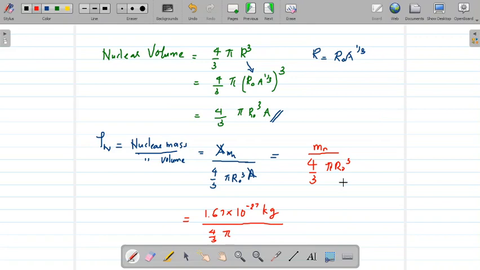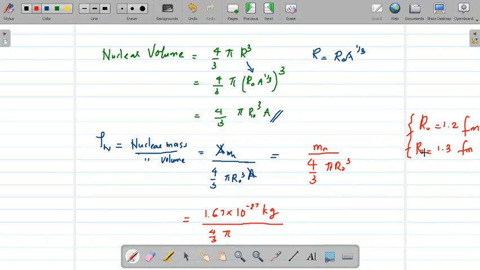In the last class I told you the value of r0 equal to 1.2 Fermi. But through certain experiments, it is also found that the value of r0 can be 1.3 Fermi also. There is a difference between the final answers of two experiments. So you can choose any of these values in your equation.